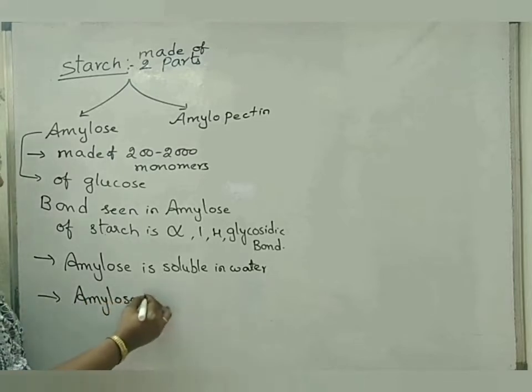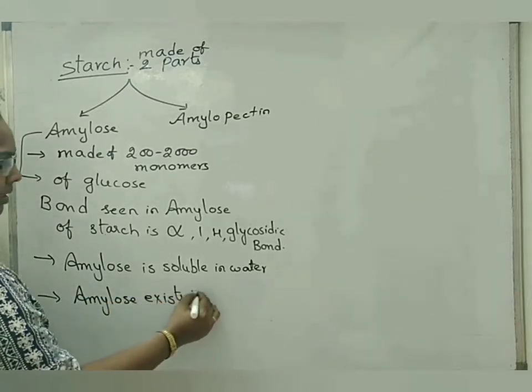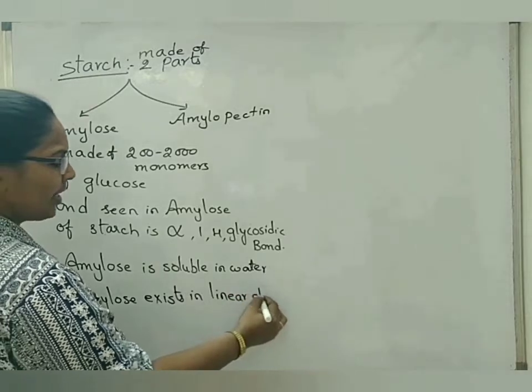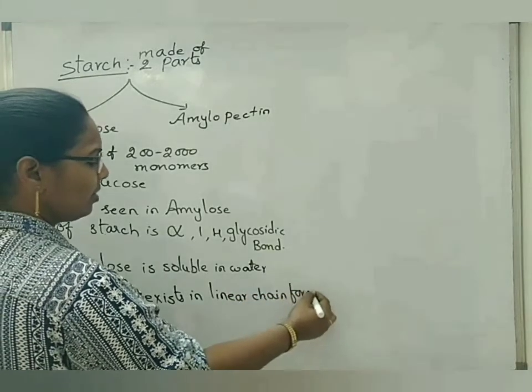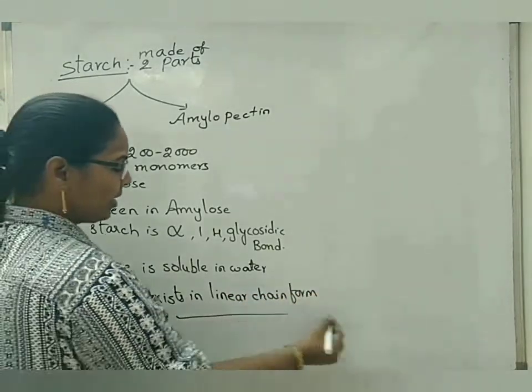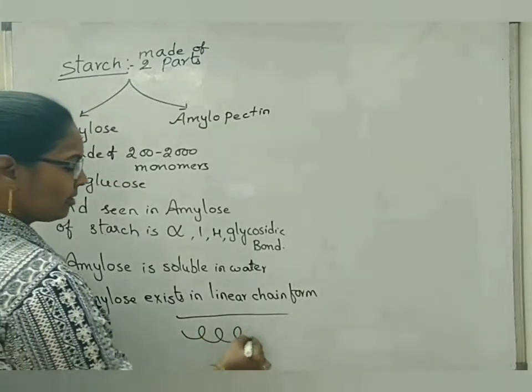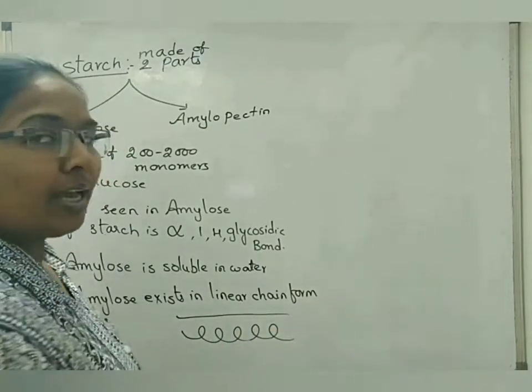Amylose exists in linear chain form or helical form, means it can exist like this, one straight line, or like this. It is not having any branches.